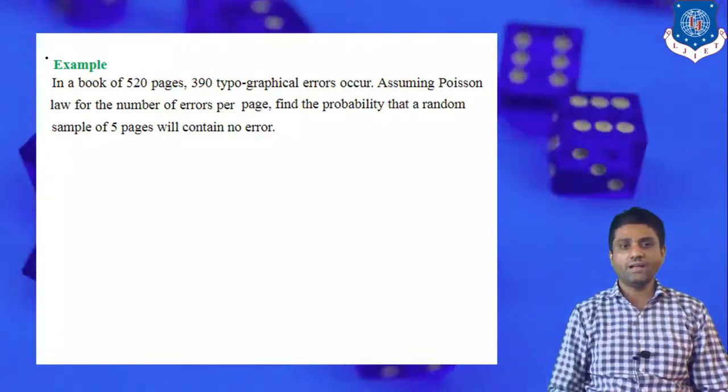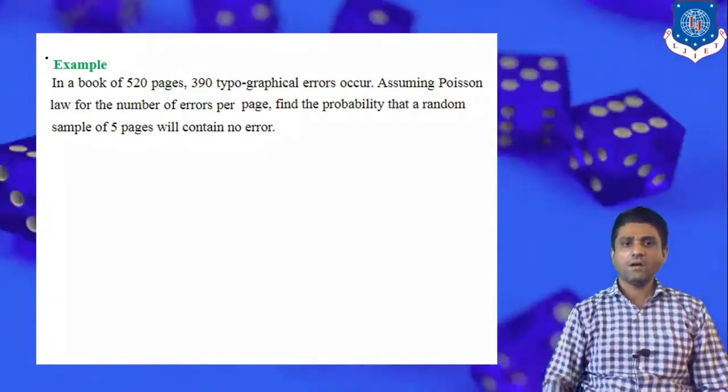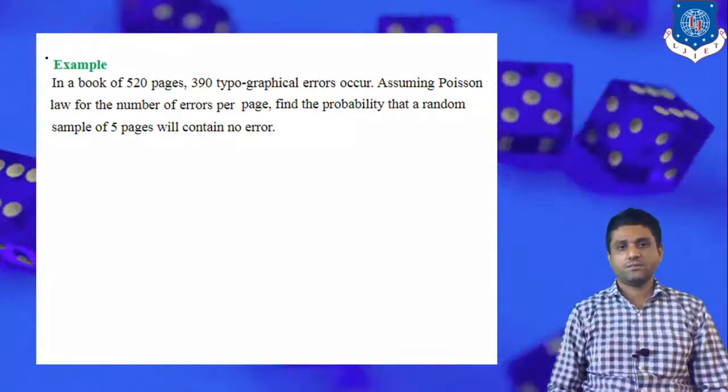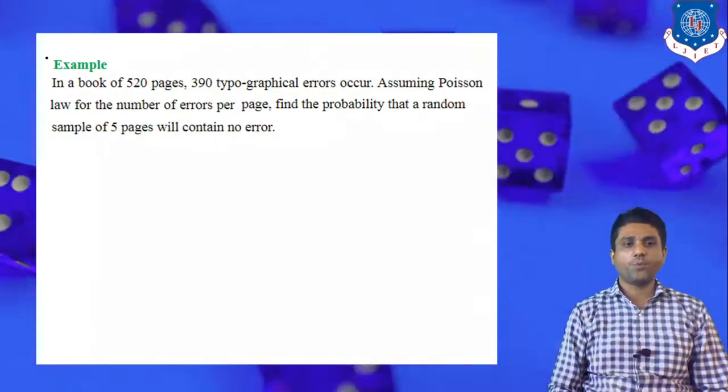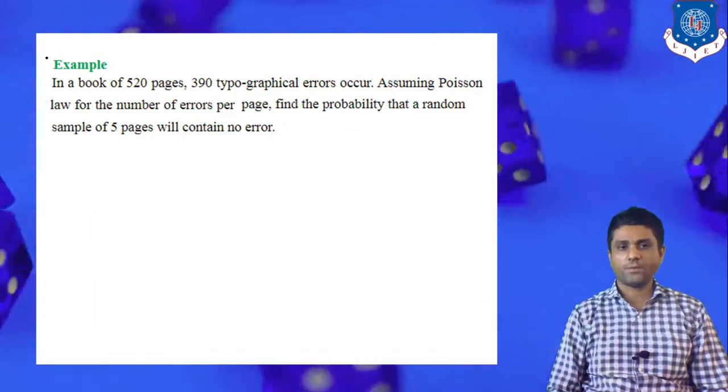We also assume that this random experiment follows the Poisson law, that is, the Poisson distribution is followed for the number of errors per page.